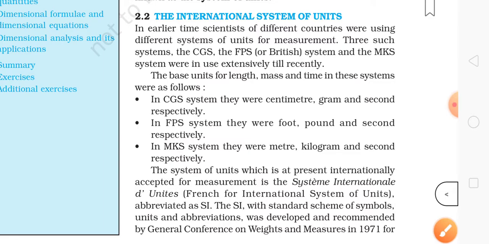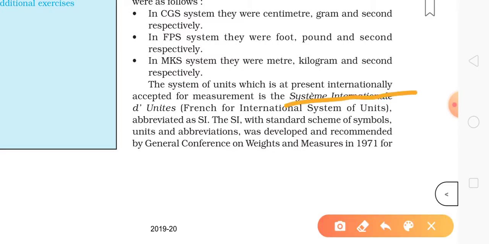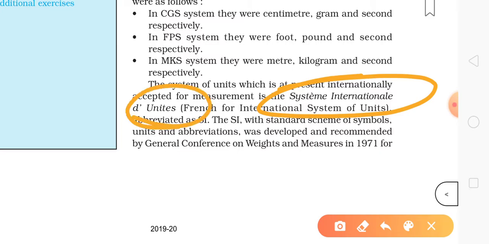The system of units which is at present internationally accepted for measurement is the Système Internationale d'Unités, French for International System of Units. You need to remember this. For that reason we call it SI.